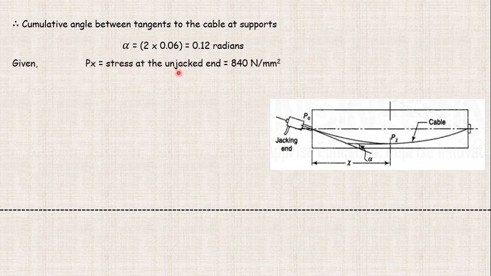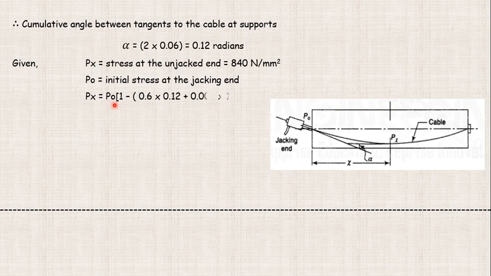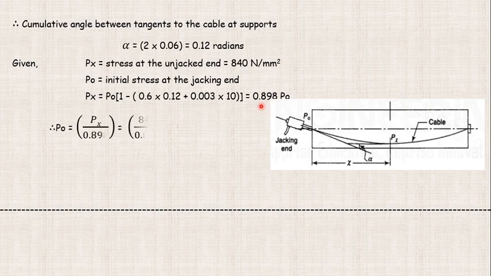Given Px at the unjacked end as 840 Newton per mm square, and P naught is the initial stress at the jacking end. So Px is equal to P naught times (1 minus 0.16 into 0.12), the particular value of alpha, and the initial stress term 0.003 into 10, which comes out to be 0.898 P naught.